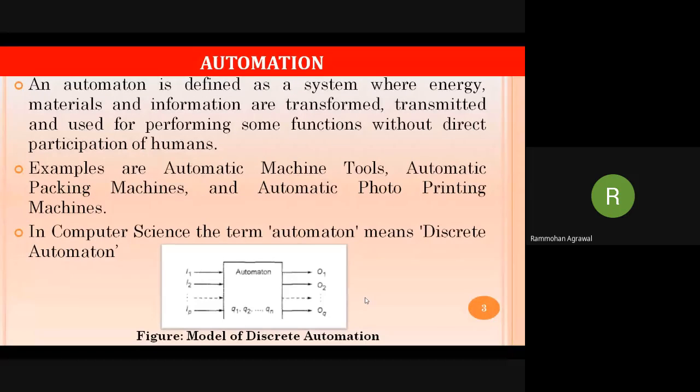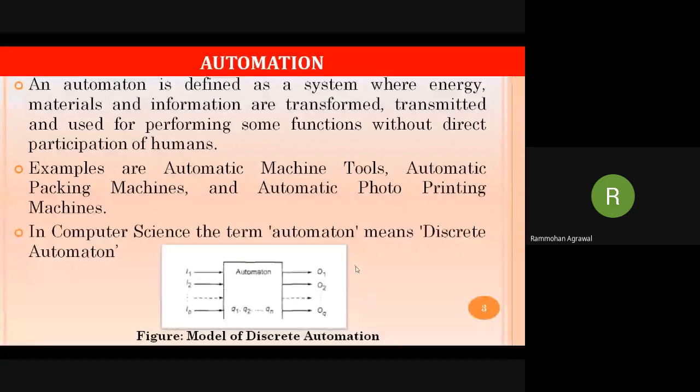Okay. Here, whenever we are talking about automation, it means that we are talking about discrete automation. You can see this model in a simple way: I1 is an input, and n number of inputs can be given to the system.